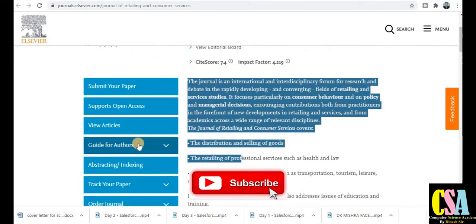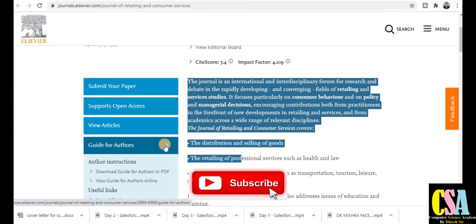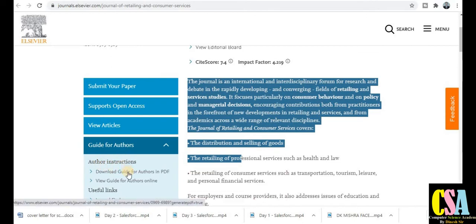Now most important, how we will prepare our research article. Just see here, Guide for Authors. Just click on this for the author instructions. How we will prepare our research paper, how we will get our research article ready as per the guidelines, all the guidelines you can find here. After preparing your research manuscript, you have to submit it using this button, Submit Your Research Article.